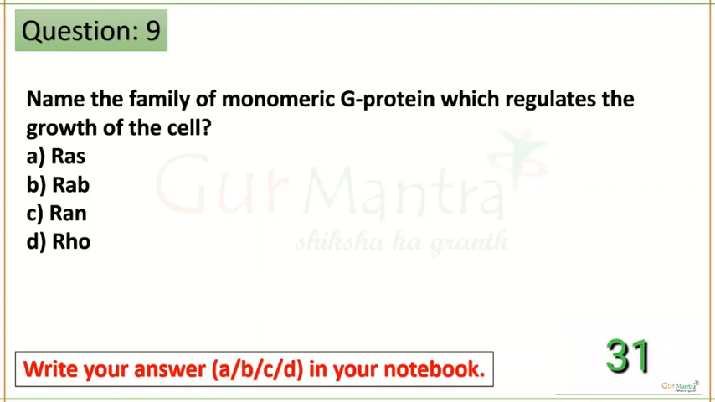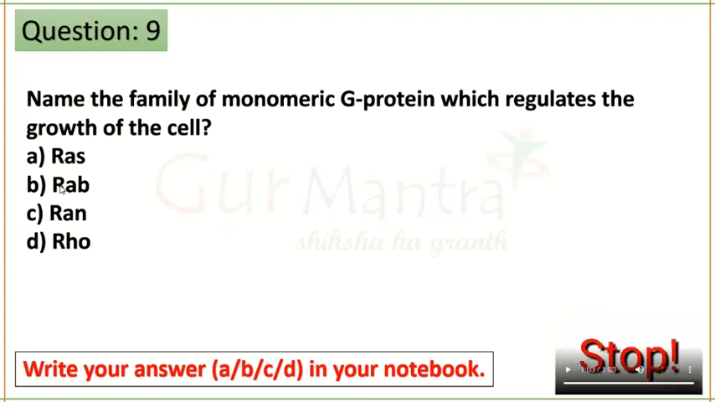Very easy question, isn't it? Name the family of monomeric G protein. In the pathways which we have seen only one monomeric G protein, which means it has only one subunit, which regulates the growth of cell. Very easy, you can find the answer within seconds. Like as soon as you read the question, your answer is coming to you. Recalling, okay? Yes, so the answer is option A, RAS.